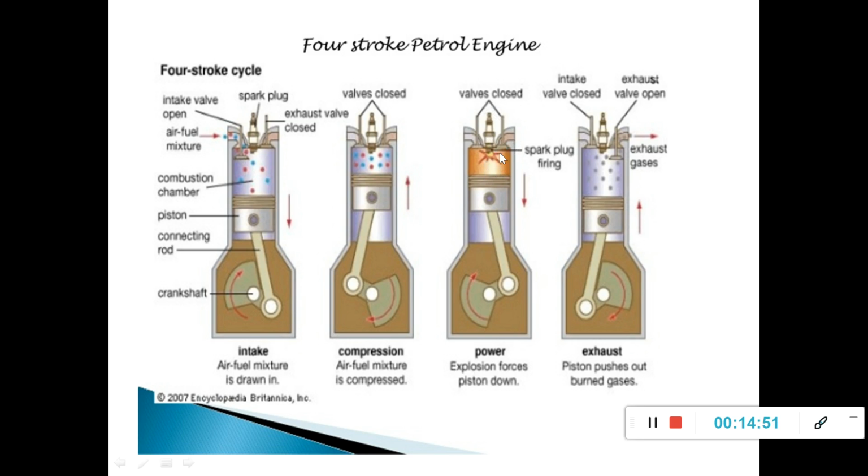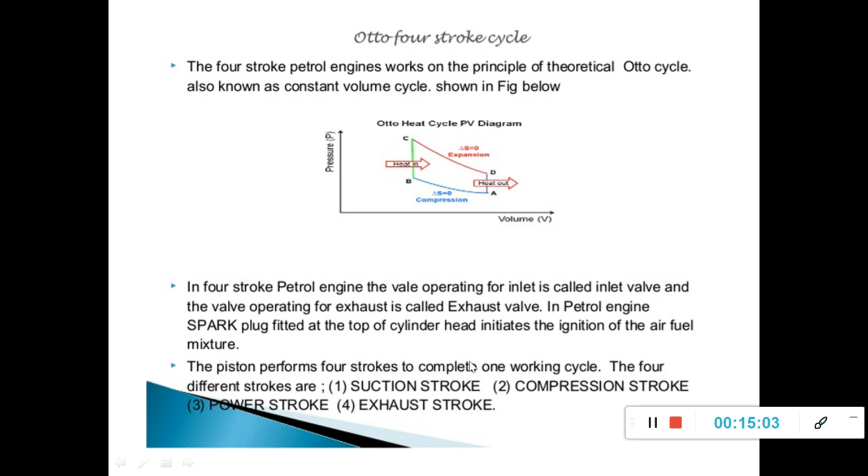So by using a spark plug, if you ignite this mixture, then the combustion takes place. This is combustion. Combustion takes place at constant volume. The piston is not moving. In the PV diagram, you can see B to C, constant volume heat addition. Because of this combustion, the pressure increases inside the cylinder and also the temperature increases. You know, pressure is directly proportional to temperature. So temperature also increases.